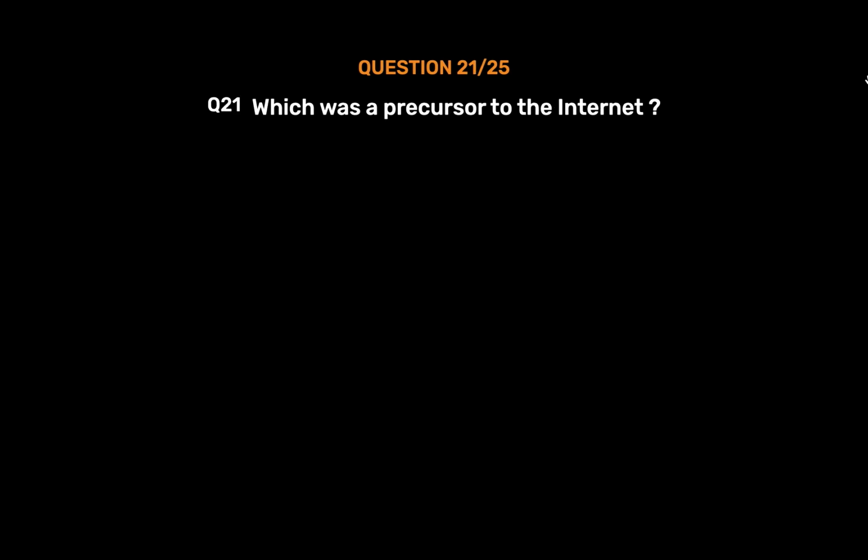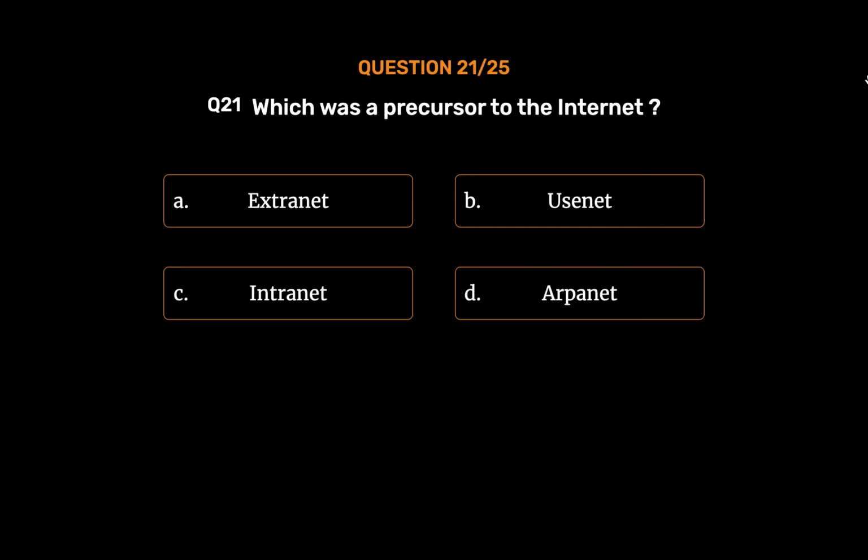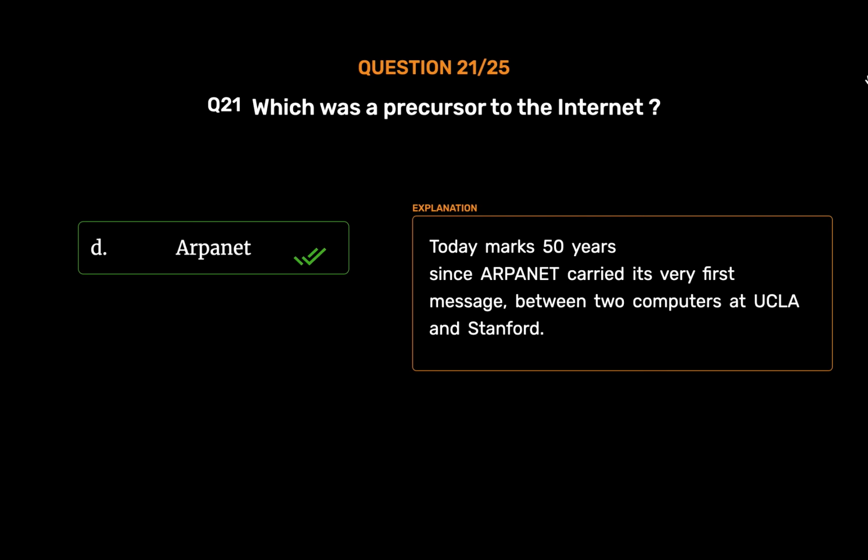Question number 21. Which was a precursor to the Internet? Option A. Extranet. Option B. Usenet. Option C. Intranet. Option D. ARPANET. The correct answer is option D. ARPANET. Today marks 50 years since ARPANET carried its very first message between two computers at UCLA and Stanford.